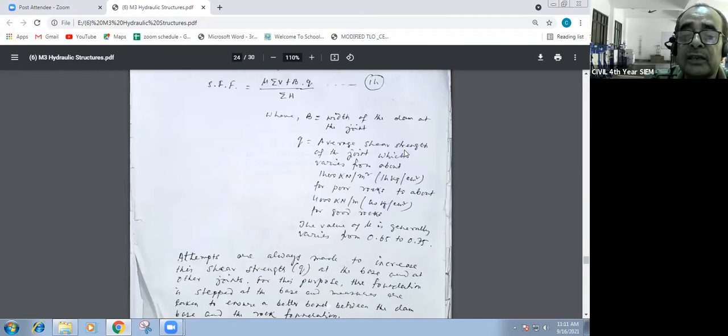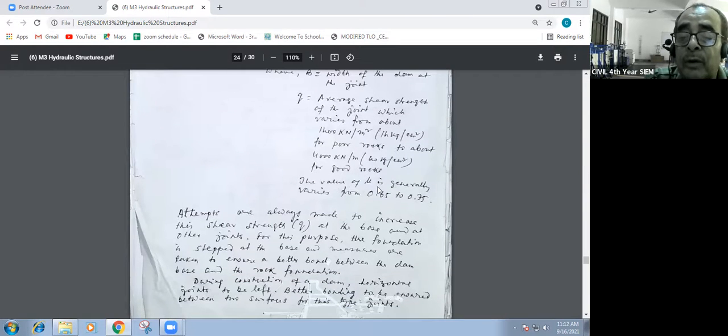q is the average shear strength of the joint, which varies from about 1400 kilonewton per meter square, that means 14 kg per square centimeter, for poor rocks, to about 4000 kilonewton per meter square, that is 40 kg per square centimeter, for good rocks. The value of mu generally varies from 0.65 to 0.75. If the value of mu is given in the numerical, then it's okay. If it is not given, then you can consider any value from 0.65 to 0.75.